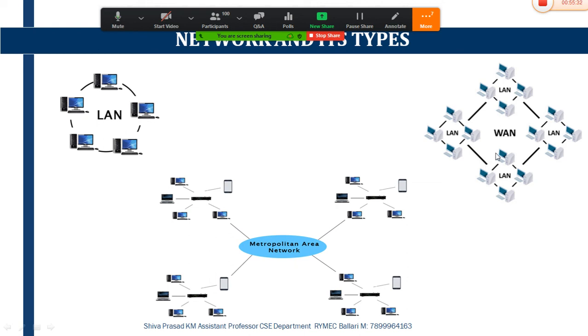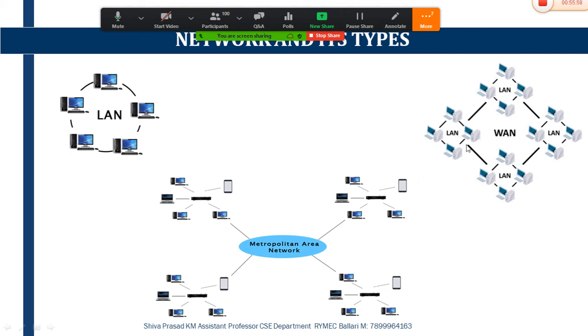Whereas the next one is the metropolitan area network, that is MAN. What is this metropolitan area network? A metropolitan area network is a network that covers a large geographical area by interconnecting different LANs to form a larger network. See the difference between WAN and MAN.